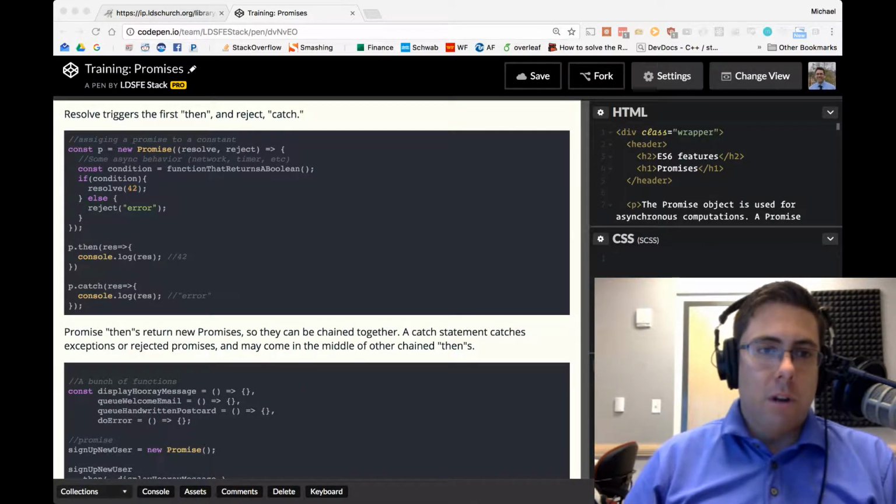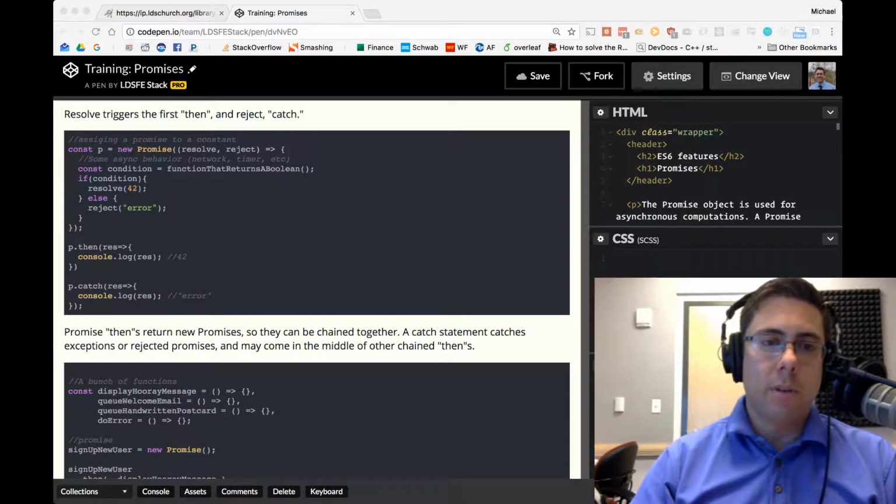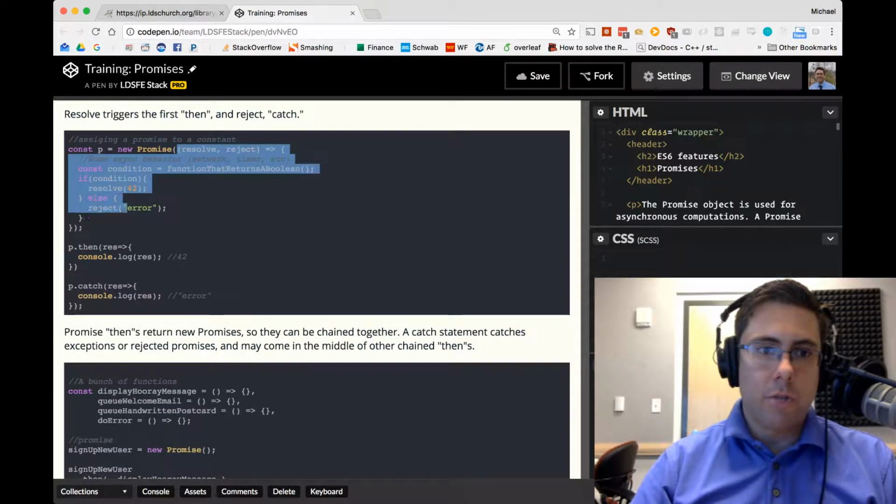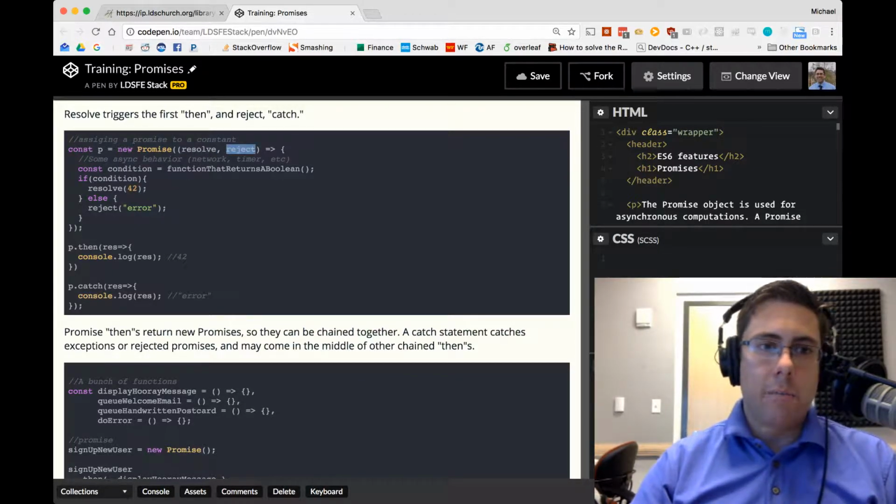When we call resolve, that's going to trigger the first then to be called. And when reject is called, that'll trigger the catch. So let's look at this function. We have a const p equals a new promise, which accepts a function. Here's the body of that function, and that function itself accepts resolve and reject. We're going to have some condition, which is a function that returns a Boolean. And this could be like a network request or some asynchronous action.